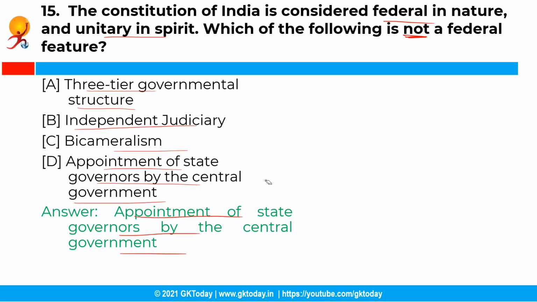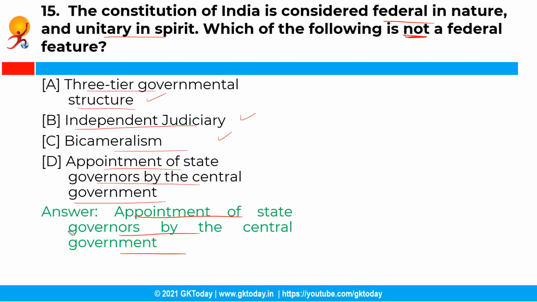See, the constitution is considered federal in nature and unitary in spirit. It has features of a federation like a codified and a supreme constitution, a three-tier governmental structure comprising of the central, state and even the local governments, then the division of powers, and then bicameralism and an independent judiciary.